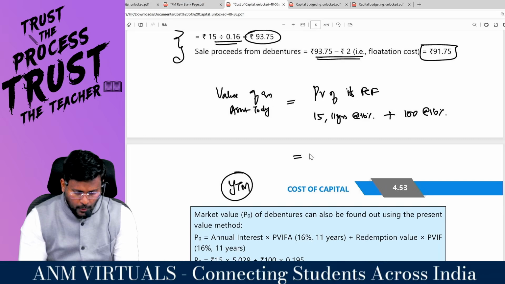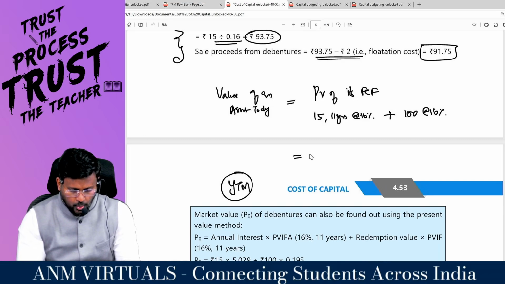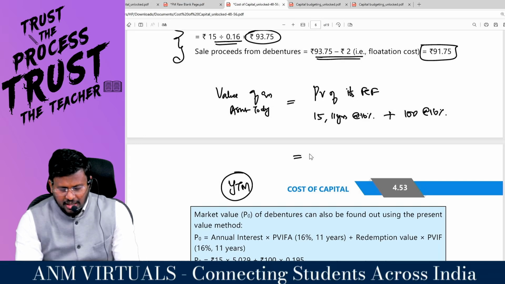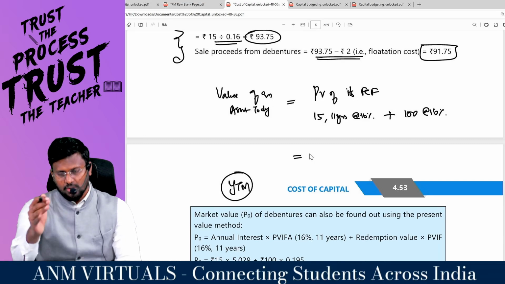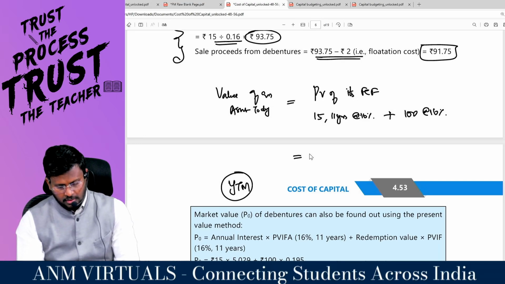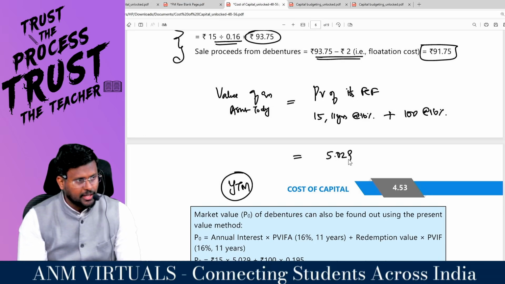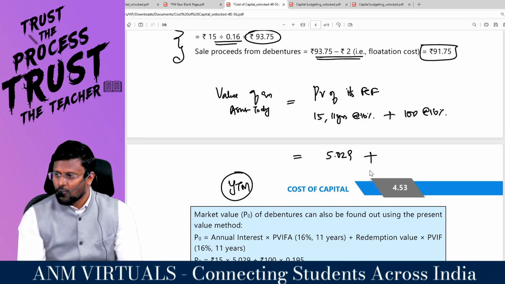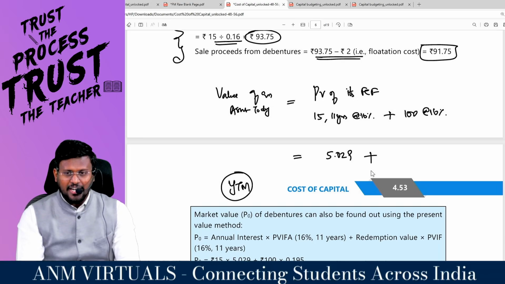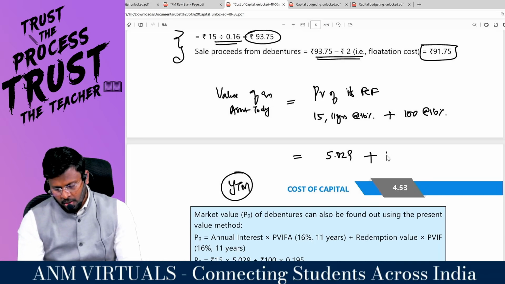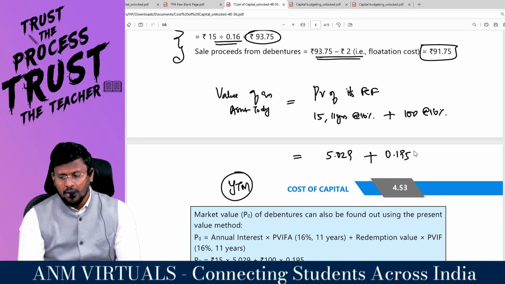Can you take the calculator? 1 divided by 1.16, put GT, and tell me what is the cumulative present value factor at 16% for 11 years. 5.029. Shall I take 5.029? Plus, once again, in the 11th year at the rate of 16%, what is the present value factor? 0.195.